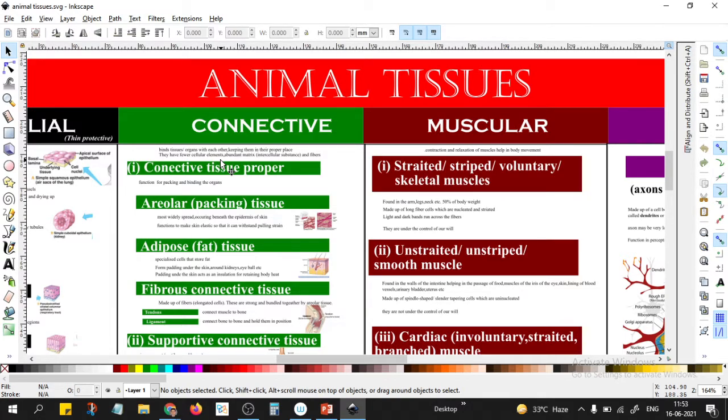Like that, a lot of intercellular space will be filled up with this matrix and some fibers.